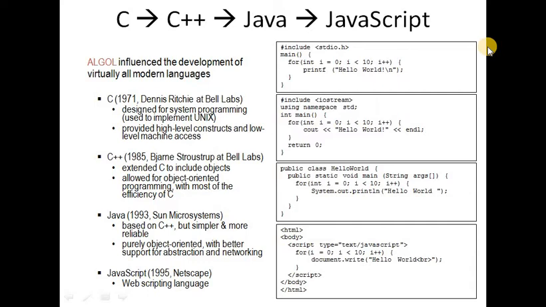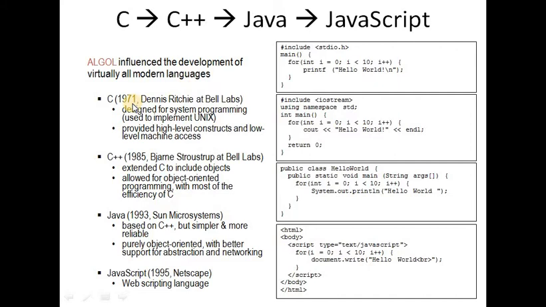You can easily compare all those syntaxes. When we are writing a program in JavaScript, that is very simple syntax. We are just including script type equal to text/javascript. Then we just apply a for loop: i is equal to 0, semicolon, i less than 10, and i++, that is the increment operator. So these are the syntax.